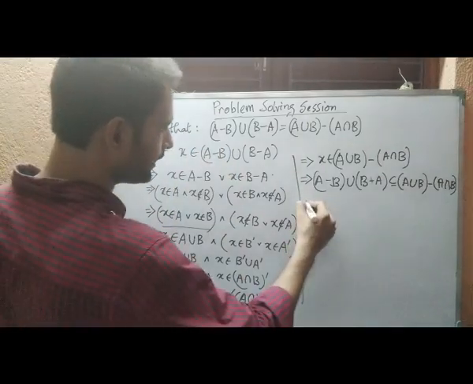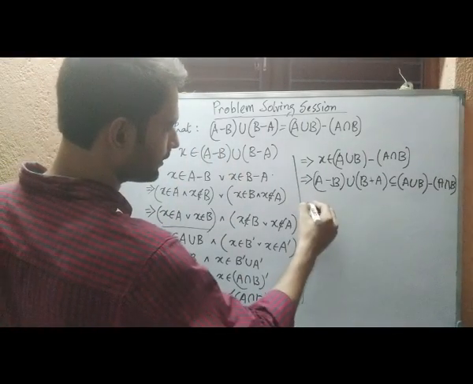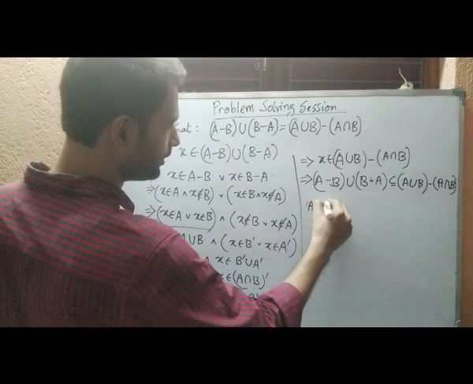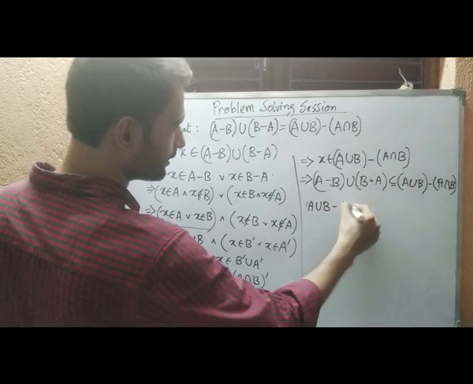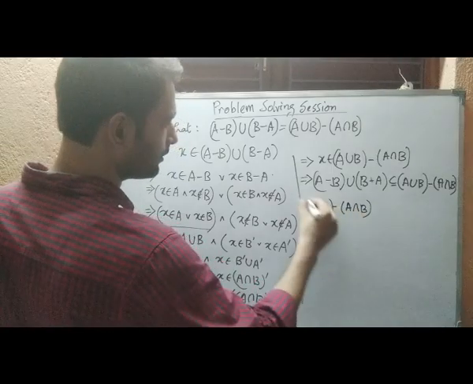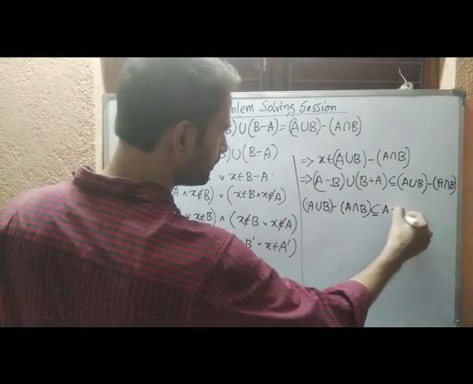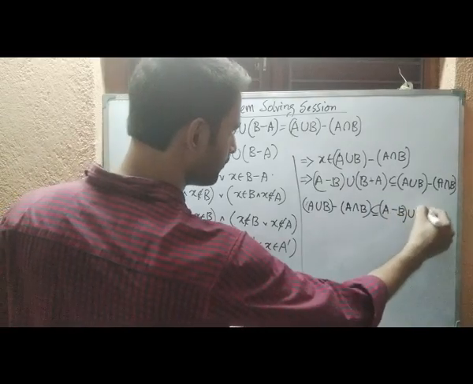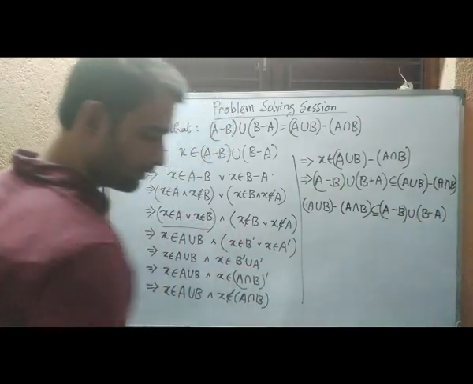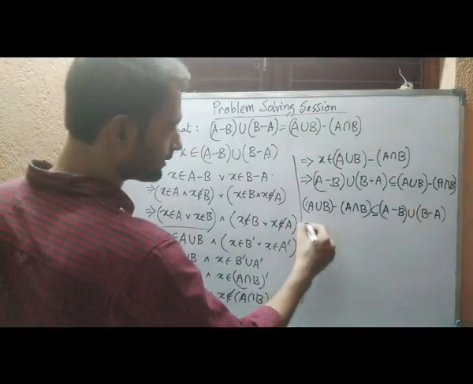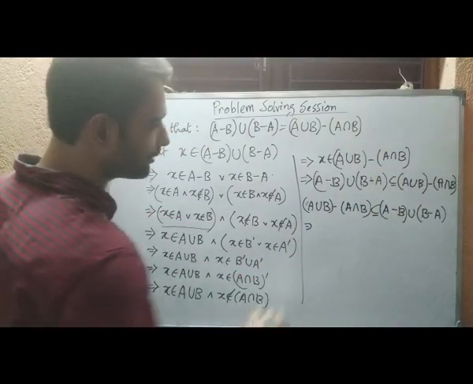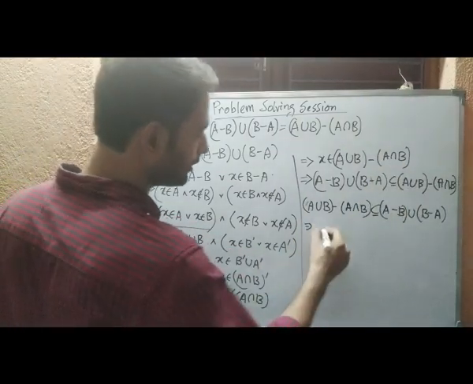So from that we can say that (A union B) difference (A intersection B) is a subset of (A difference B) union (B difference A). Combining these two statements, we can say that the sets are equal.